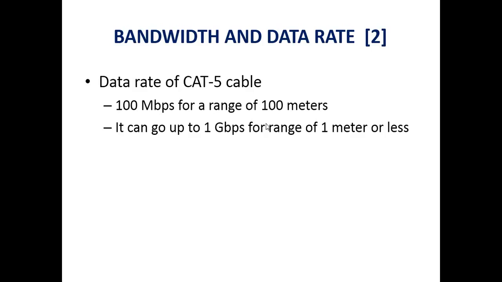It can travel at 100 Mbps up to a distance of 100 meters only. It can go up to 1 Gbps for a range of 1 meter or less. If it is required to cover a shorter distance, it can give more speed, more data rate. If it needs to cover more distance, beyond 100 meters, its data rate goes slower.